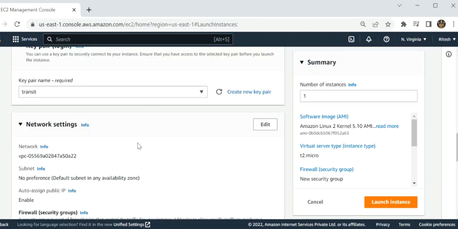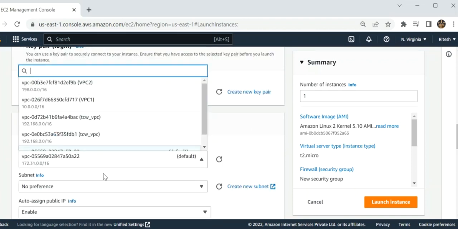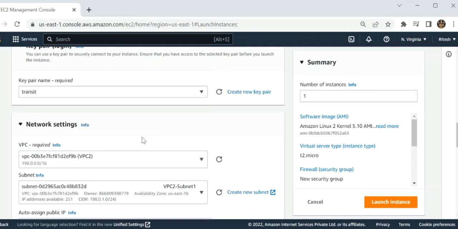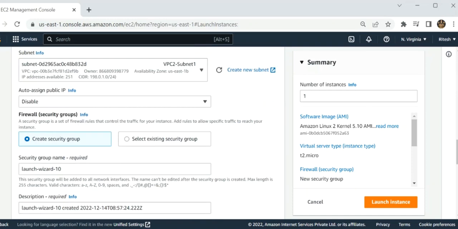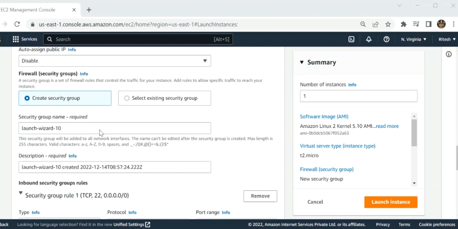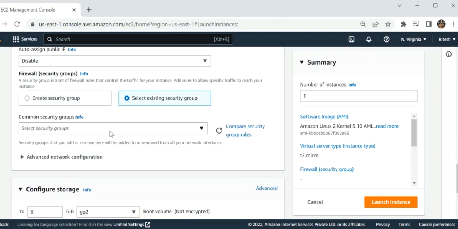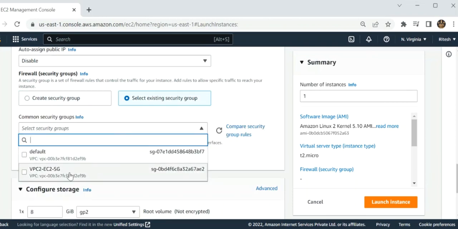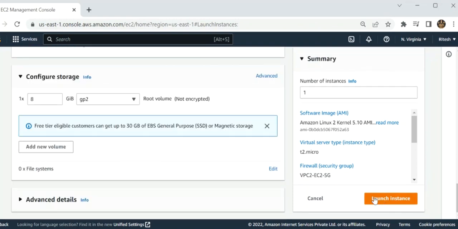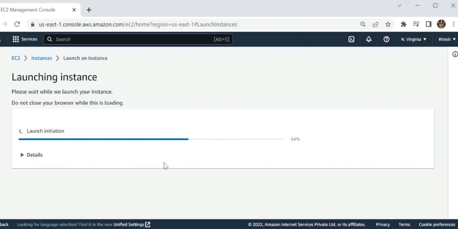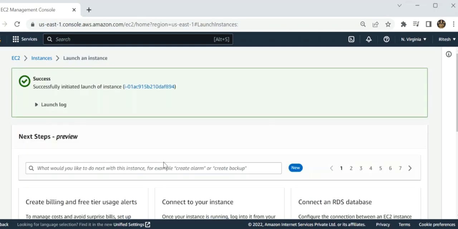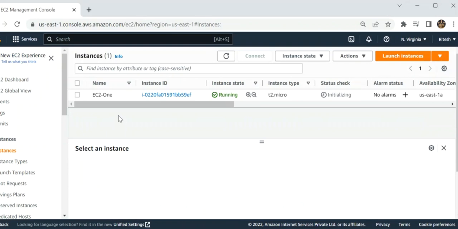Now I have to choose the transit key pair, which I have already created, from my temp file. Now select VPC2, and its public IP is already disabled, so I select my existing security group over here, which I have already created. So now I select VPC2 over here, so that this is the pairing, showing how to create a connection. In the further steps I will show how to use transit functions. My two instances have been created, so I have given the names.